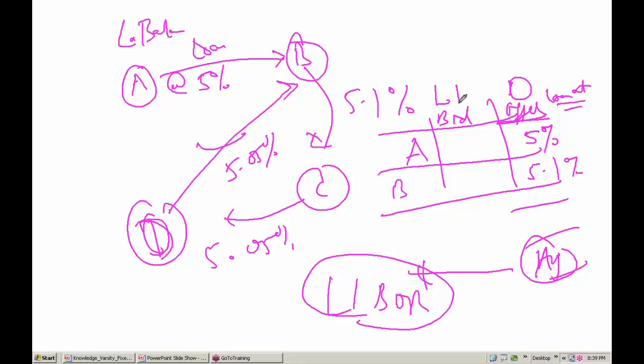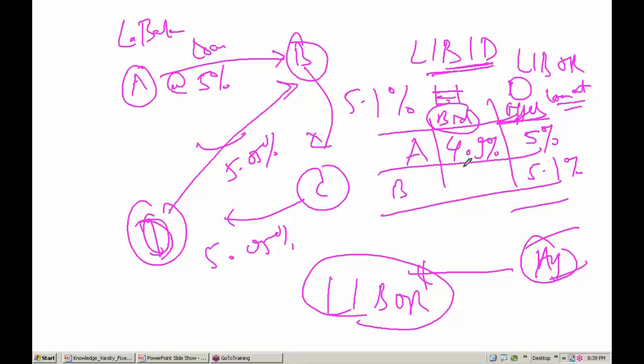Similar to the offer rate, you have the concept of LIBID, the London Interbank bid rate. Here it was the London Interbank offer rate; here you have the London Interbank bid rate. The bid rate is the rate at which the bank says it will accept deposits. Typically the rate at which you accept deposits is lower than the rate at which you give loans. So the bank is saying that it will attract deposits at 4.9%, but it will offer loans at 5%.